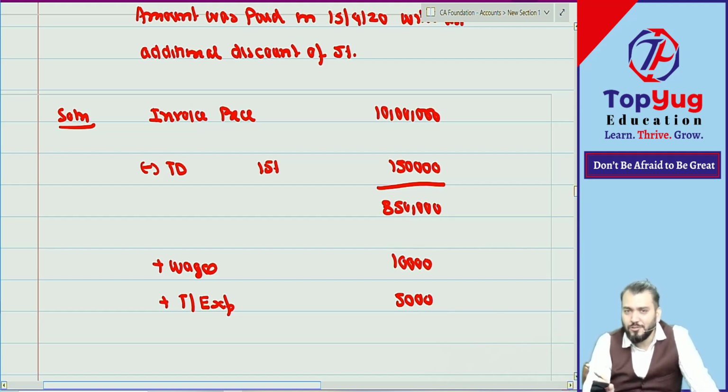Now there is something in this question. Don't be in a hurry calculating the amount.